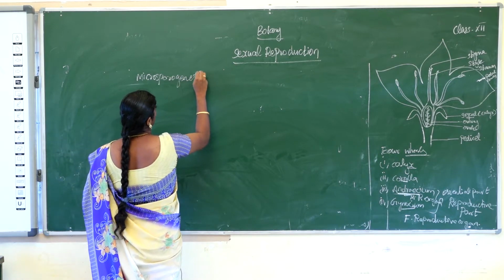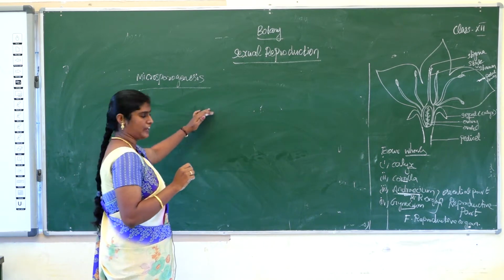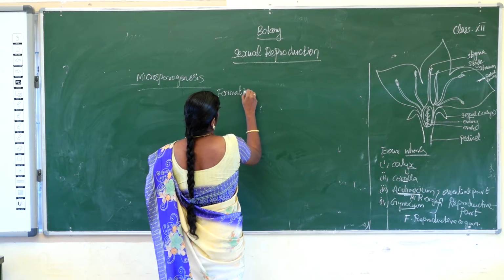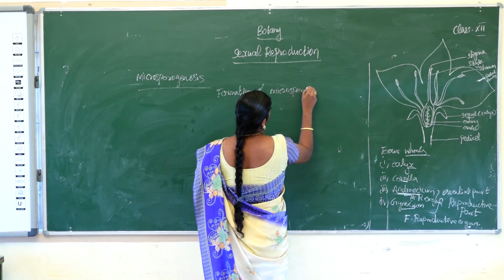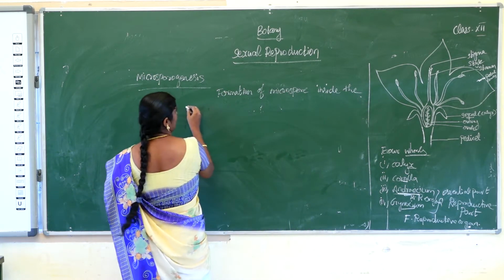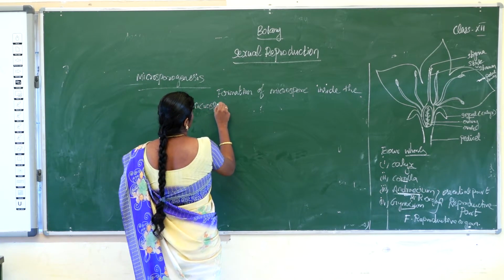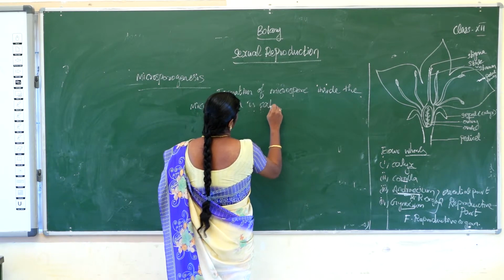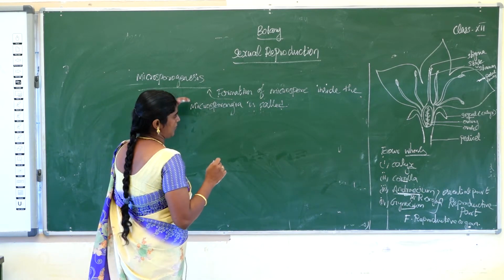The formation of microspores inside the microsporangia is called microsporogenesis.